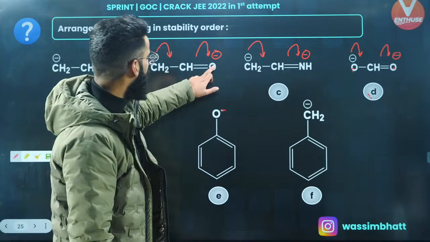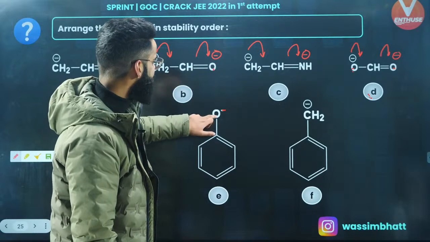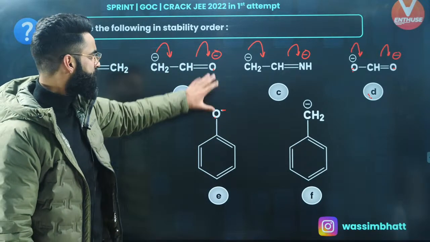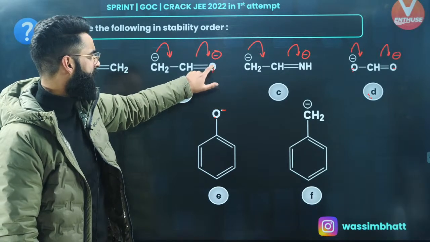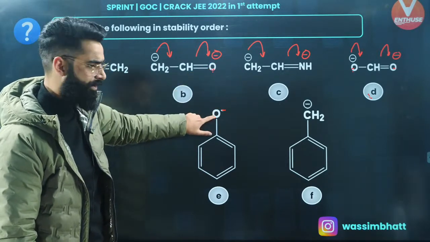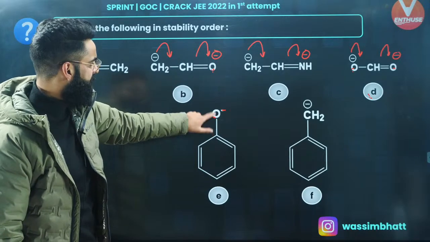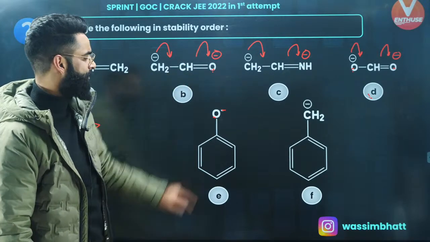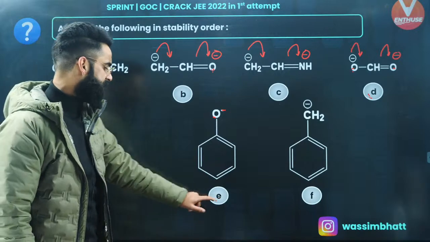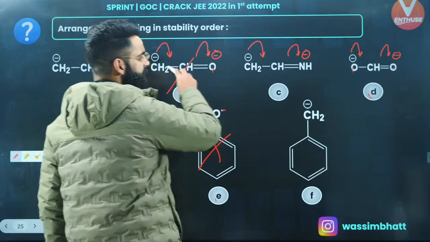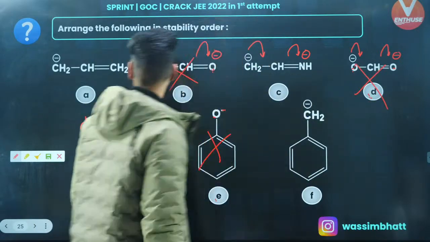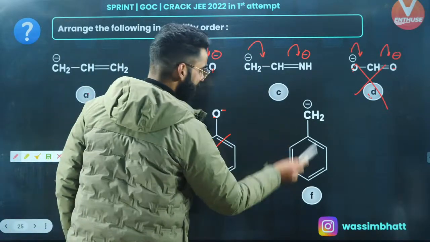Now, right here, you have got negative charge coming on oxygen. Right here, there is negative charge coming on oxygen. So I won't be deciding on the basis of negative charge carrying capacity of oxygen, because over here, negative charge is coming on oxygen, and over here, already negative charge is there on oxygen. Now, you'll be deciding among these two on the basis of number of resonating structures. Number of resonating structures will be more in E followed by B, right? So this one is gone, this one is gone, and this one is gone. Now, which are left? A, C, and F, right?